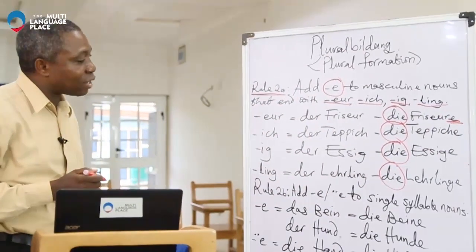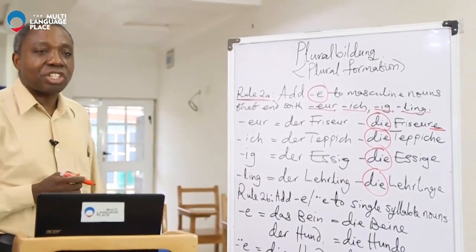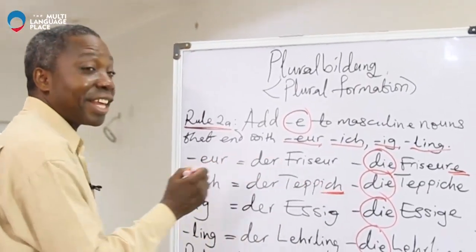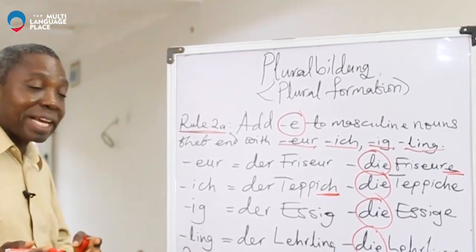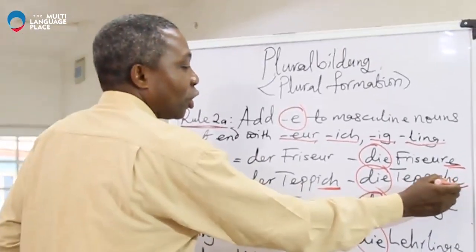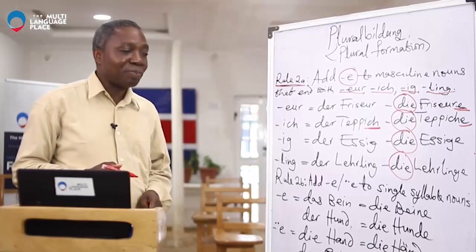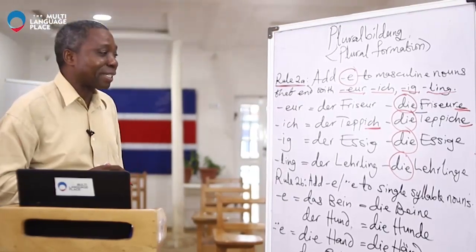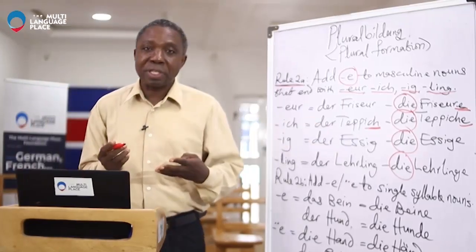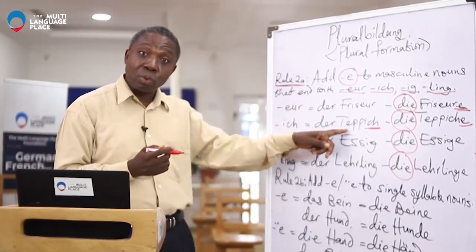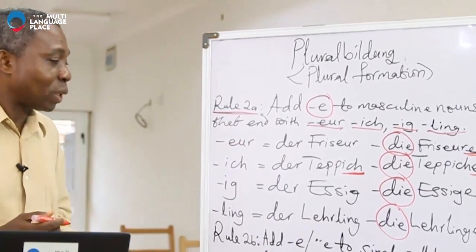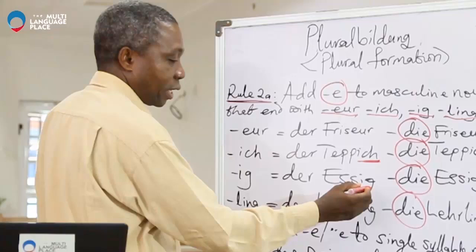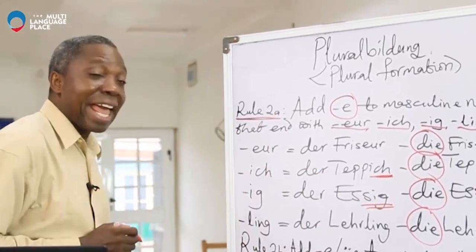Then we'll come to the next one, der Teppich. Remember, this one ends with ICH, der Teppich. And the plural is die Teppiche. Please find out in your dictionary what that means. When you're looking for it in the dictionary, you see the singular, and from there you know what the plural is. Then we come to the IG, der Herzig.